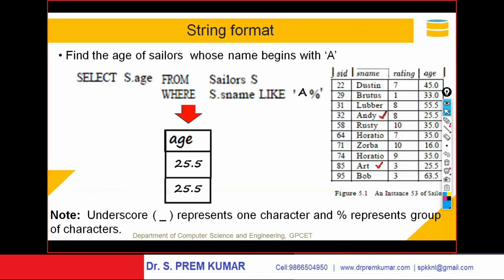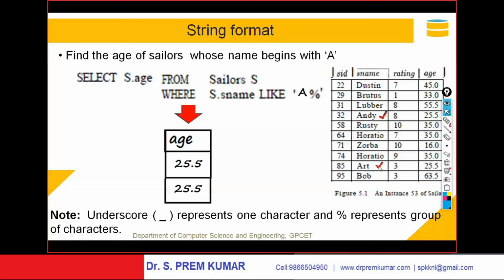Let me say here I want the age of sailors whose name starts with capital A. Capital A is nothing but Andy and Art. A should start with capital A, percentage means group of characters. A followed by group of characters is nothing but Andy. Andy's age is 25.5. That is the reason you got 25.5. Art, it is starting with A, and hence the age is 25.5. Here also the age is 25.5. So the percentage represents the group of characters. It should start with A followed by group of characters.